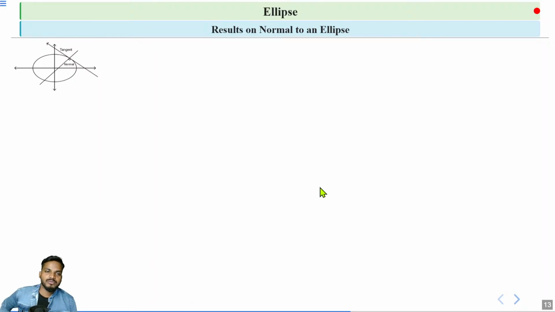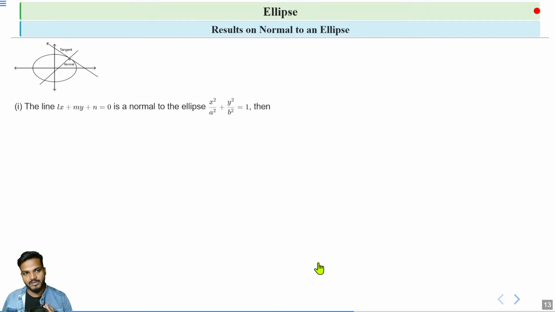Let's discuss some results on the normal to an ellipse. First, the line Lx plus my plus n is equal to 0 is normal to the ellipse x square by a square plus y square by b square is equal to 1 if a square by L square plus b square by m square is equal to (a square minus b square) whole square by n square.